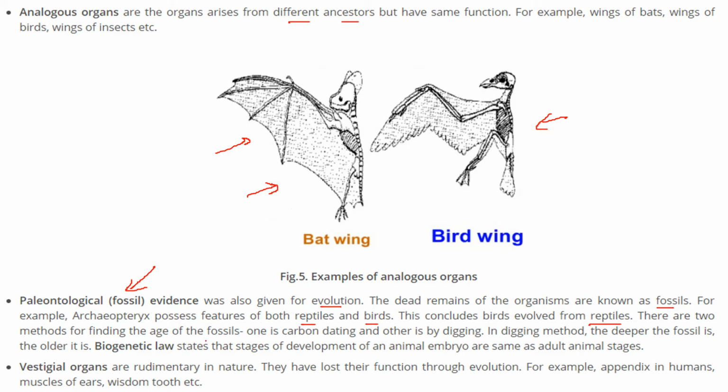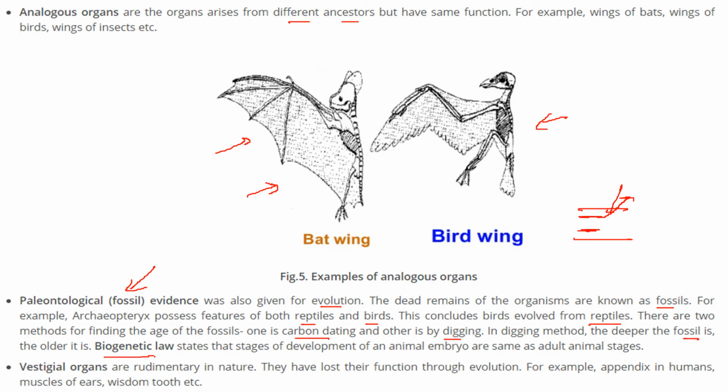There are two methods of finding the age of fossils. One is carbon dating, C14 dating, or by digging. If you dig deeper, the remains you find nearer the top have died later, while those found deeper are older. So in the digging method, the deeper the fossil is, the older it is.